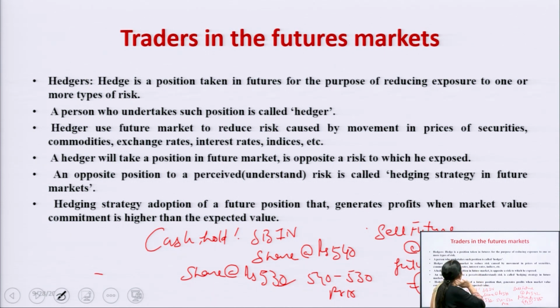This is written here. The person who undertakes such a position is called a hedger, and they take positions in the futures market. There is a movement in the price of securities, commodities, exchange rates, or interest rates, and he takes the opposite position, which I have already told you. This is hedging, and he follows the hedging strategy. If he has the cash holding, he is going to short the position.